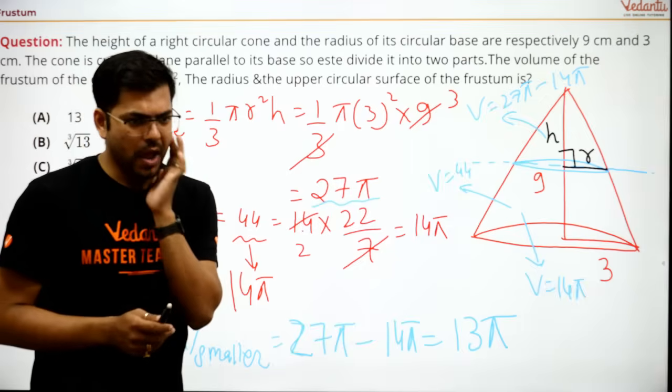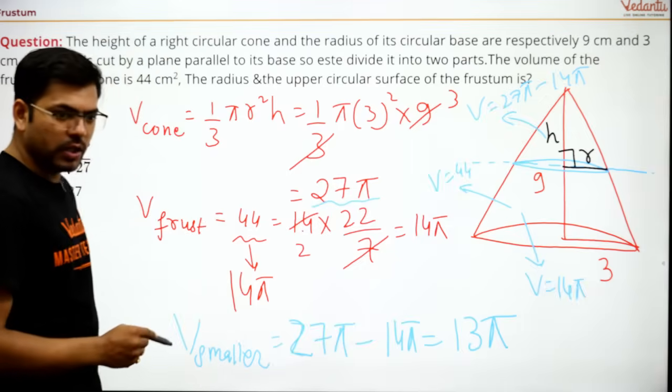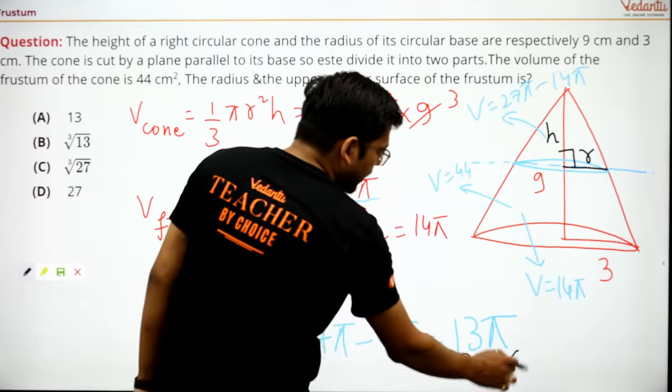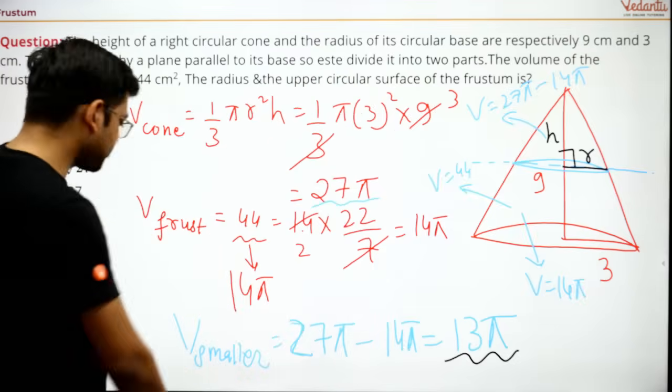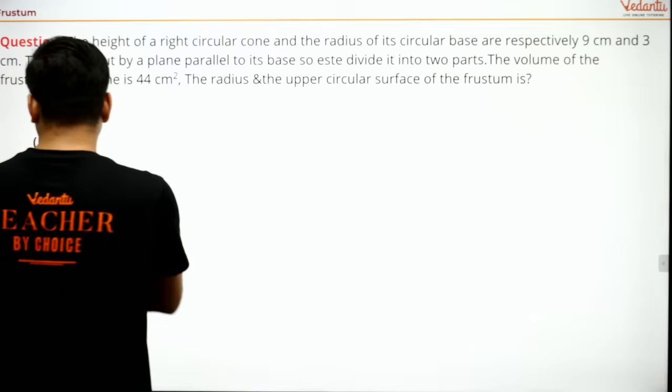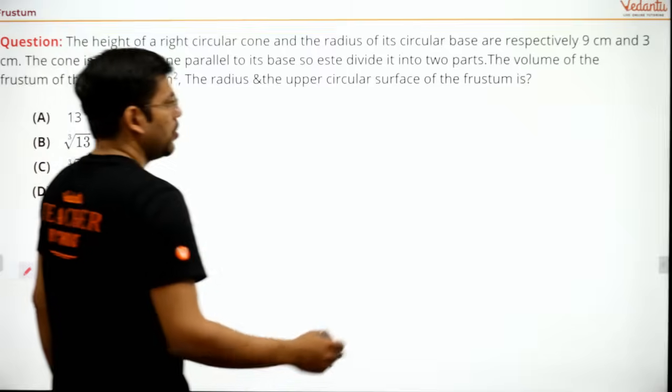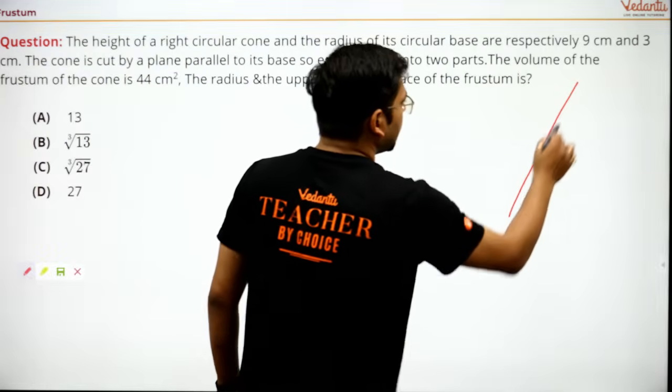Roshan, come on. Now moving further, this is 13 pi, so I'll write it down again. Now see, what I had written here, I'll say it again.